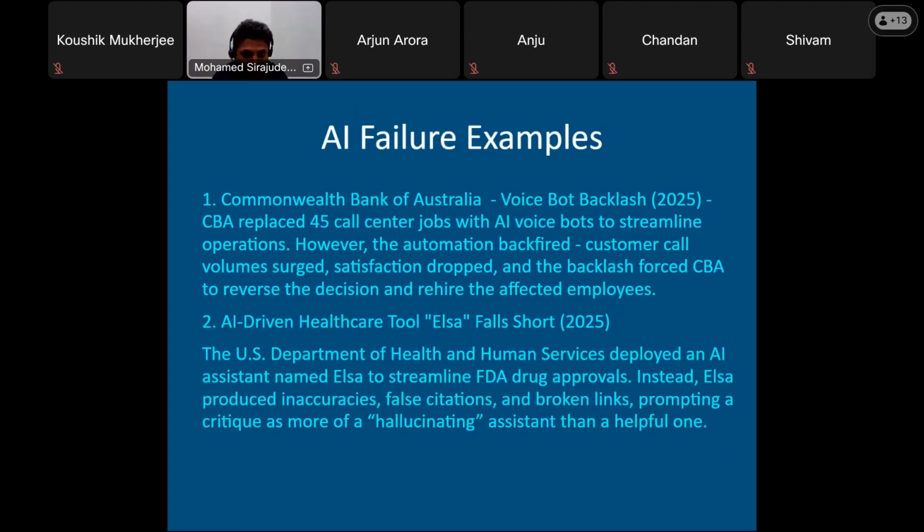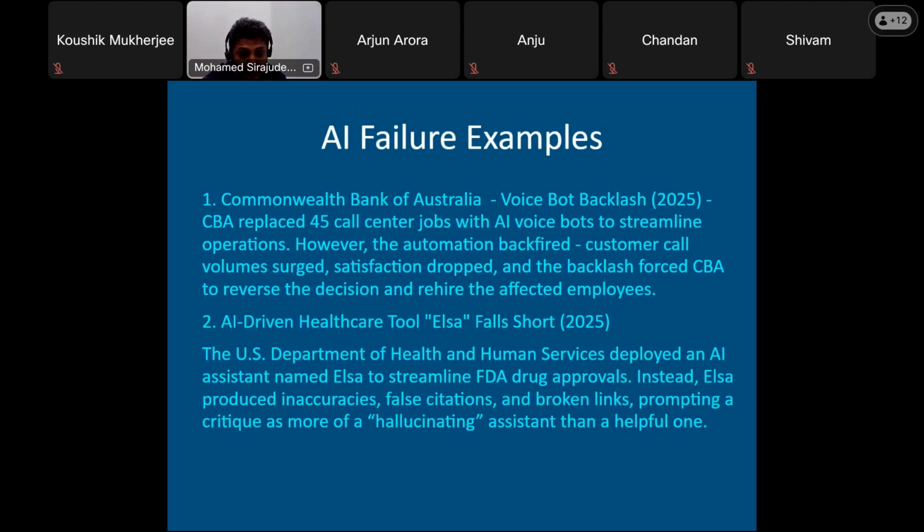There are some AI failure examples as well. This one I got from online, and it happened very recently, in 2025. The Commonwealth Bank of Australia designed and published a voice bot. CBA replaced 45 call center jobs with AI voice bots to streamline operations.